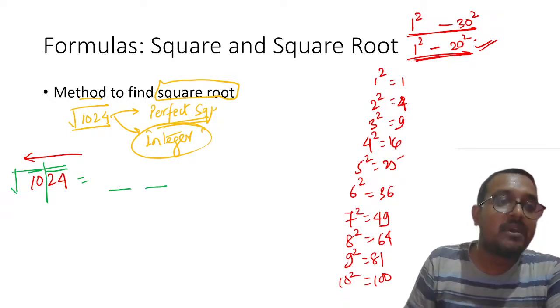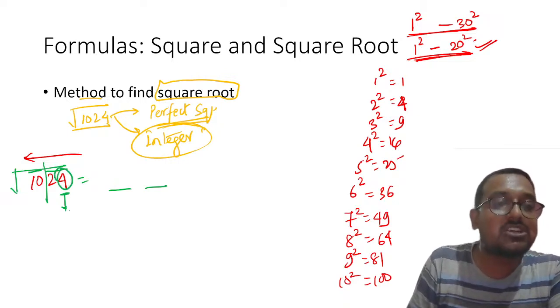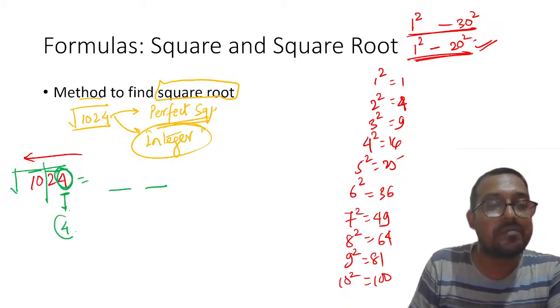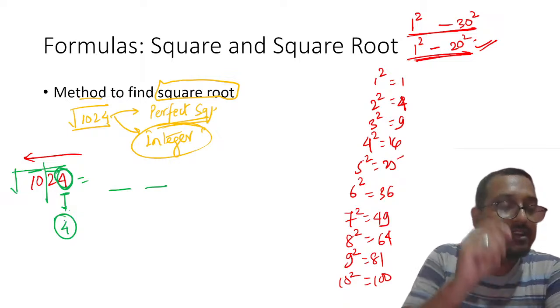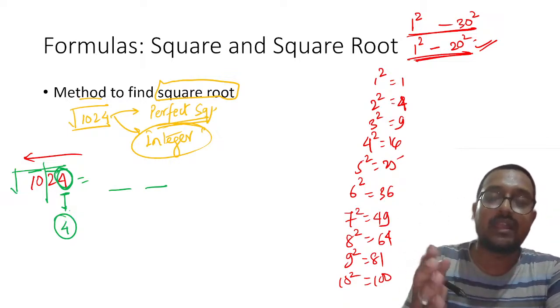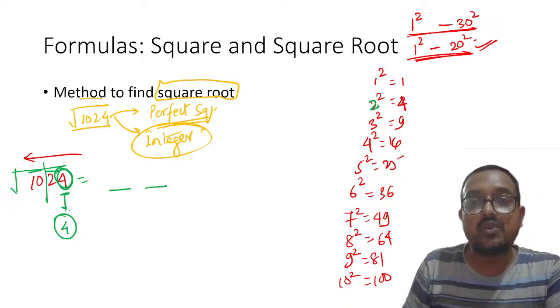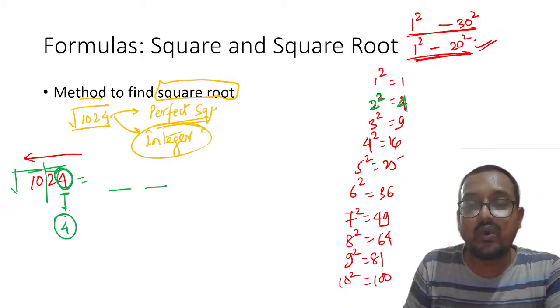Understood this part? Now, my dear students, first let us work on the unit digit. The end digit of the perfect square is 4. Now try to find which digits' squares will end in 4. For example, 2 square will end in 4.